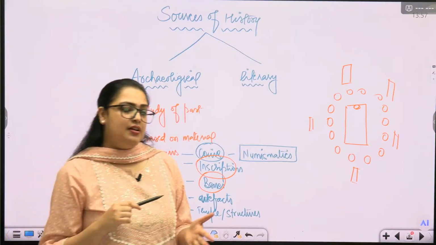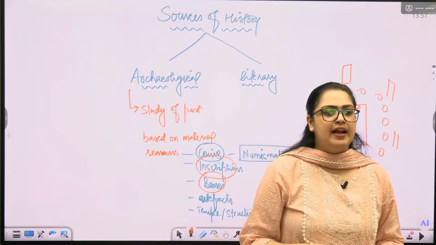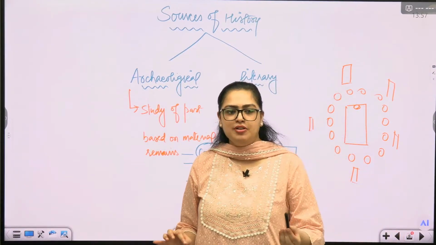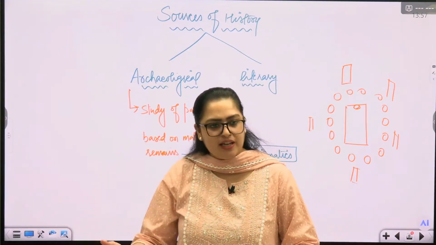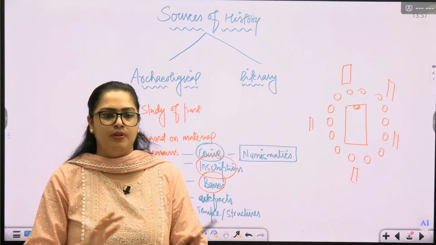The study of animal bones also tells us whether that animal was domesticated or not. A wild animal's body and a domesticated animal's body will have some differences.